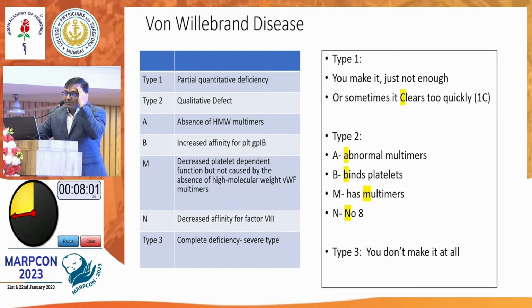Just remember simply that there are some types of von Willebrand in which there is associated factor 8 deficiency, and actually that is the cause of your deep bleeding. As such, von Willebrand factor deficiency should just cause mucocutaneous bleeding. The deep bleeding is because of associated factor 8 deficiency. So you should always order factor 8 levels along with von Willebrand factor levels.